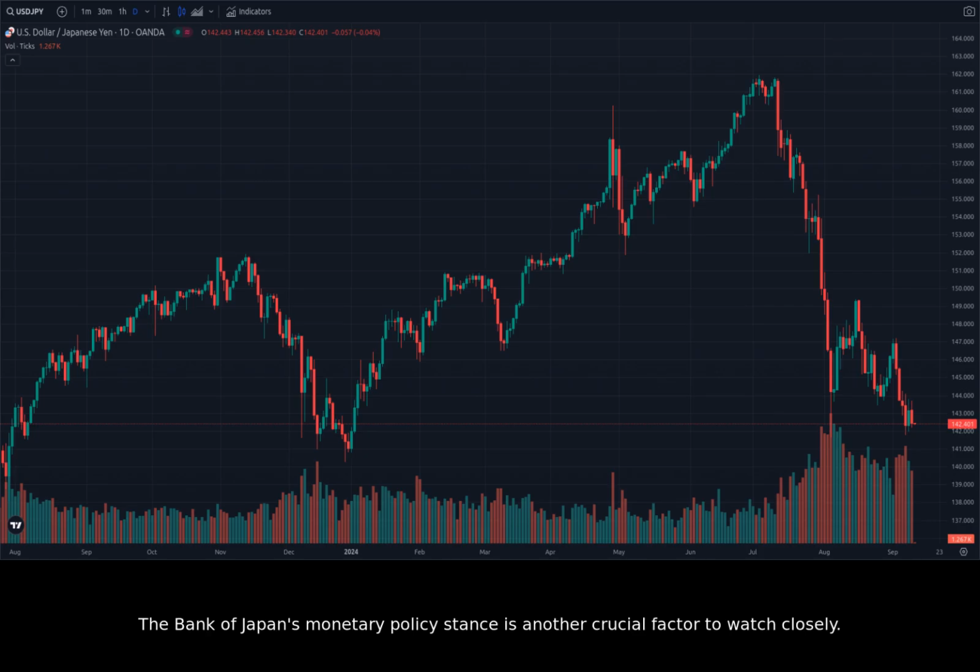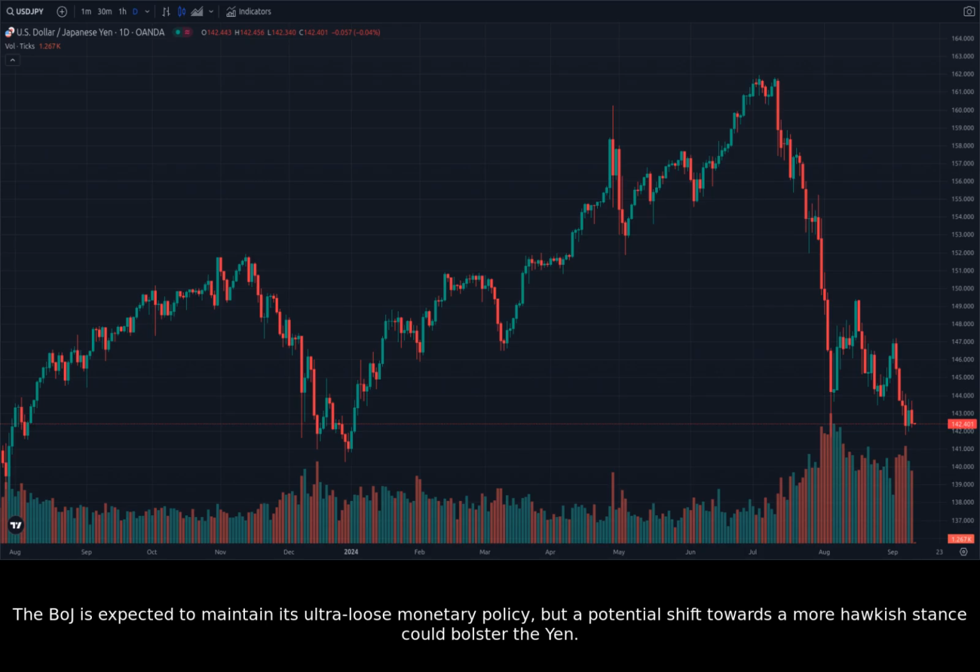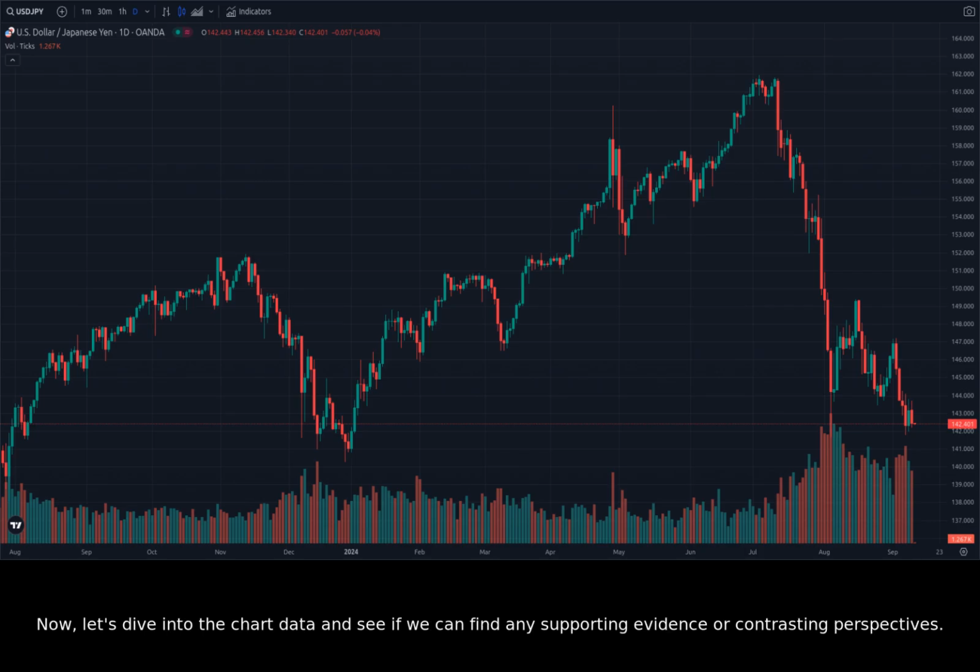The Bank of Japan's monetary policy stance is another crucial factor to watch closely. The BOJ is expected to maintain its ultra-loose monetary policy, but a potential shift towards a more hawkish stance could bolster the yen. Now, let's dive into the chart data and see if we can find any supporting evidence or contrasting perspectives.